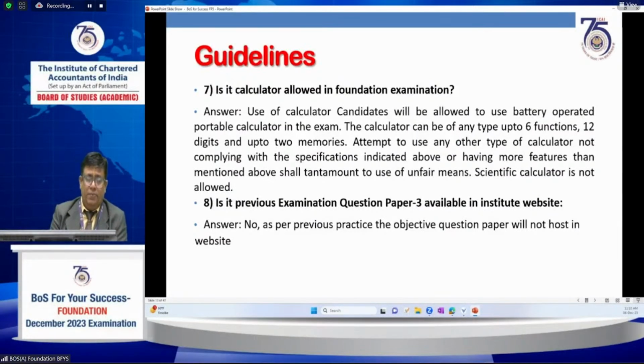And whether the Paper 3, Paper 4 previous papers are allowed as per practice? Actually, as institute practice, we are not posting any previous question papers related to any MCQ paper.